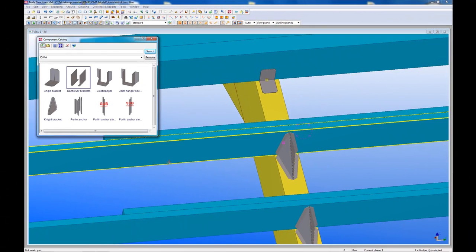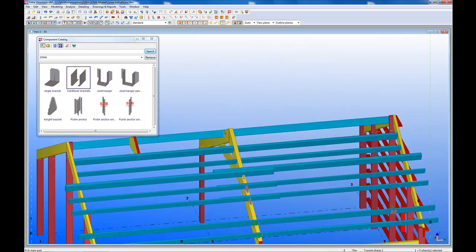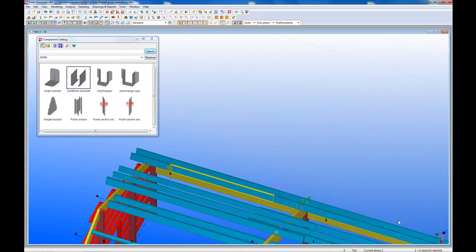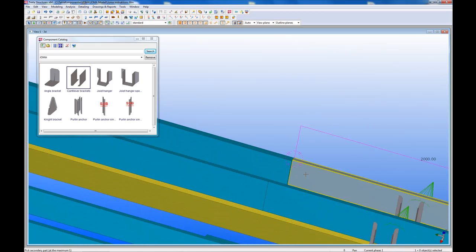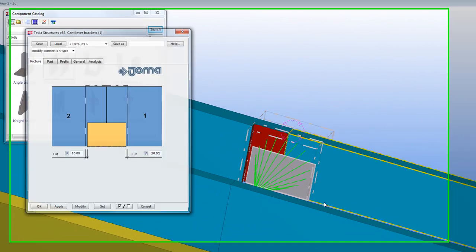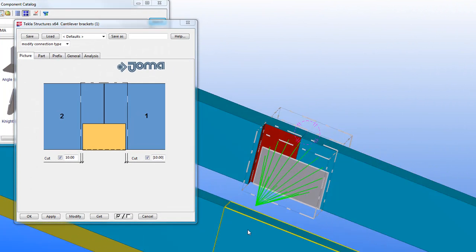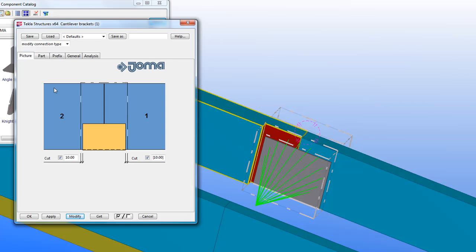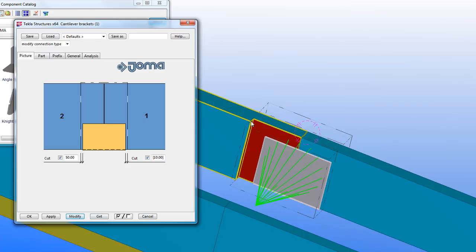If we look at the cantilever brackets, the functionality under the Picture, Part and Prefix tabs is like before. By choosing two beams in the model, the cantilever bracket is positioned in the splice of the beams. Changing size is easy. The cut of the beams can be extended under the Picture tab.